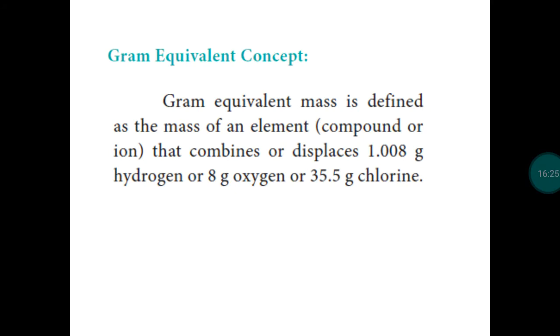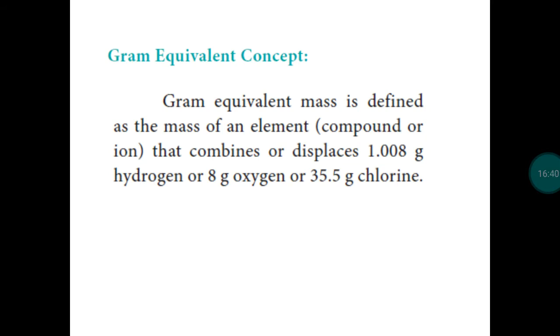First, what is the definition of equivalent mass? For any species, it may be an element or a compound, there will be an equivalent mass, like atomic mass and molecular mass.